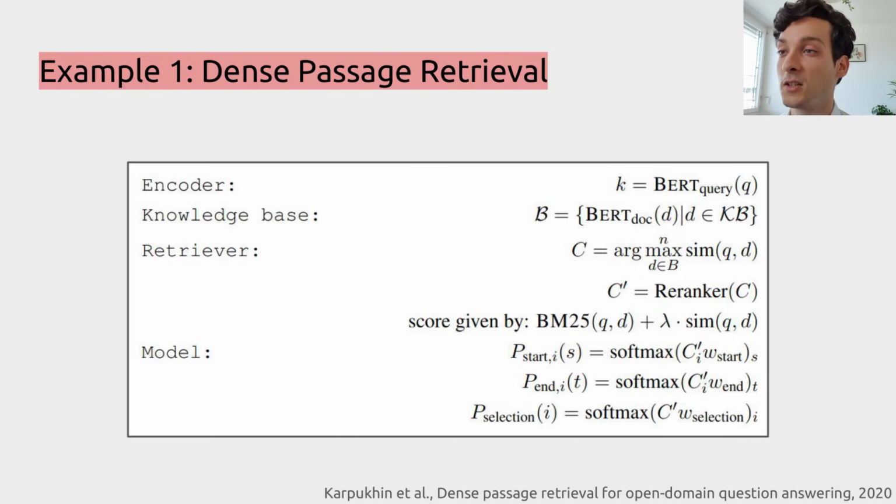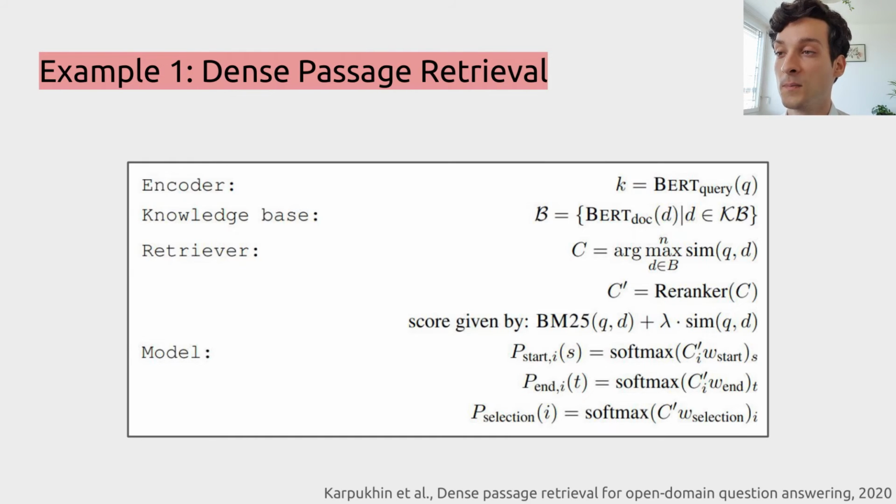It's a model for extractive question answering, and I'll now explain how it maps to our paradigm. We start with a query Q, which is a text. We turn that into its vector representation by feeding it to a fine-tuned BERT model. On the other side, we have a knowledge base, which is simply a vector for every textual document, also computed using a BERT-like model. This is passed to a retriever, which simply retrieves the nearest neighbors of the query in